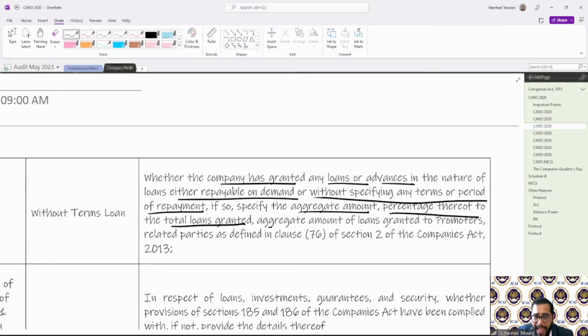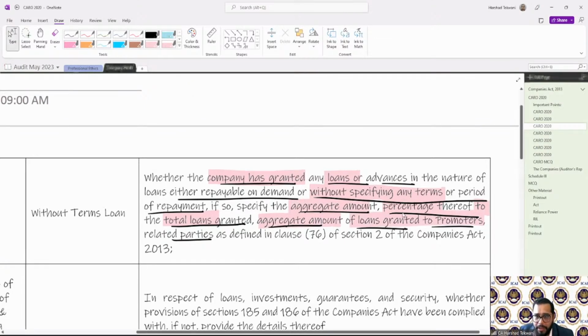And out of that, aggregate amount of loans granted to promoter or related parties defined under clause 76. So three things here. First, whether the company has granted any loan without specifying any term. If yes, then aggregate amount, percentage to the total loans. And then third point is aggregate amount of loans granted to promoters. Three things.